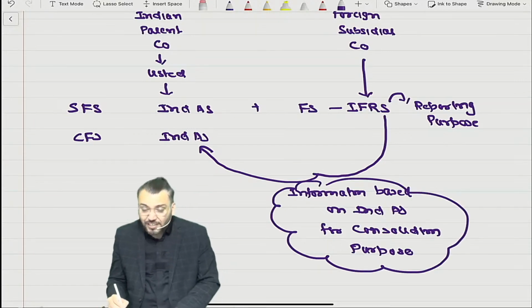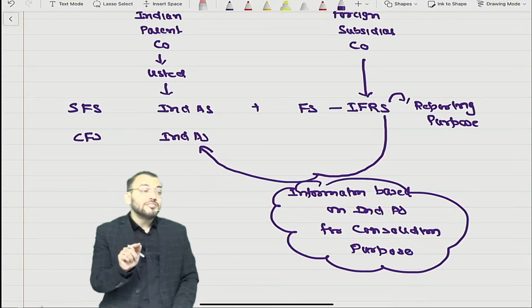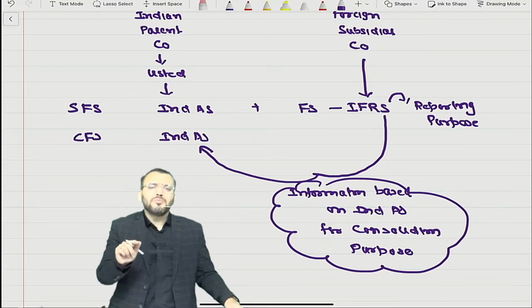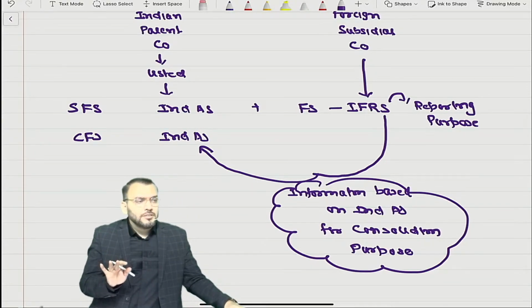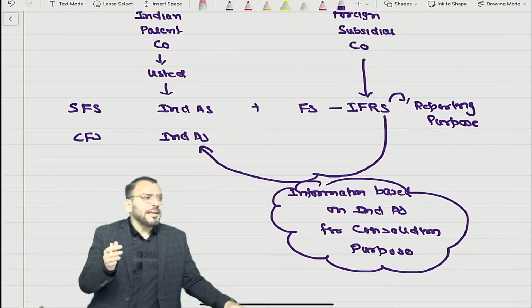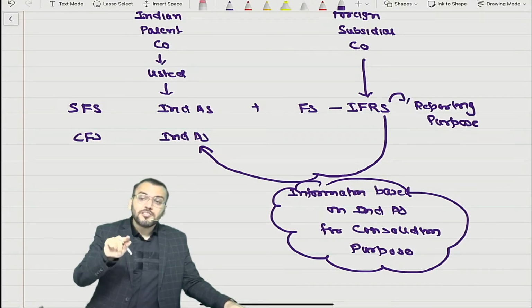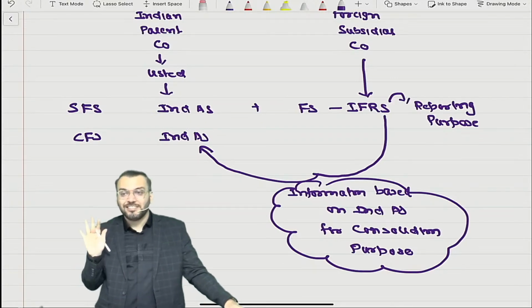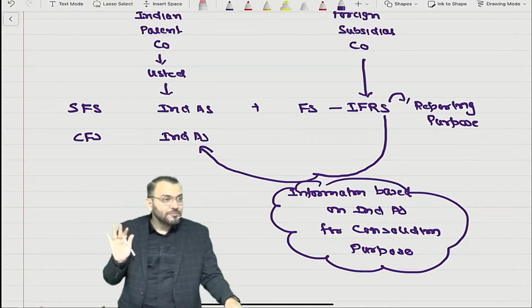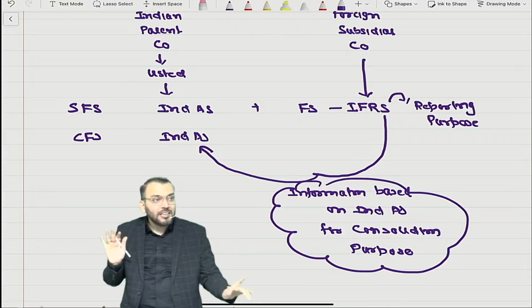So one clarification has been given that any foreign operation, it can be foreign subsidiaries, associate or joint venture, they are not supposed to apply Ind AS for reporting purpose. But for consolidation purpose, they need to provide information to the parent company based on Ind AS.